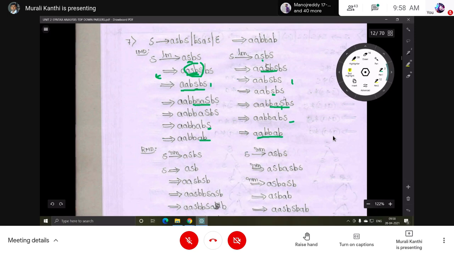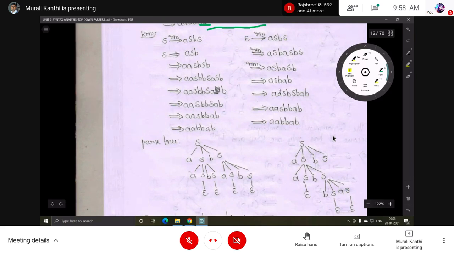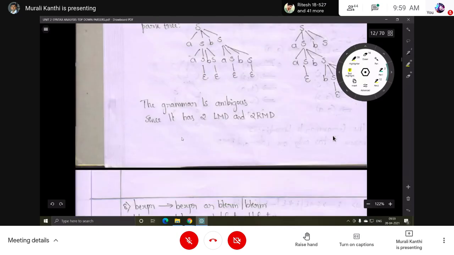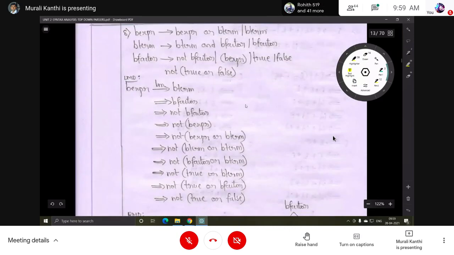Okay, that is two different alternatives. With two alternatives we are getting the input string. Here with epsilon, we are getting the input string. With BSAS also we are getting the input string. So with the two alternatives you are getting the input string. So that's why this is an ambiguous grammar. Two leftmost derivations, same thing, two rightmost derivations also. Then partial trees. So the final conclusion is that the grammar is ambiguous grammar, because it has two leftmost derivations and two rightmost derivations. Okay.